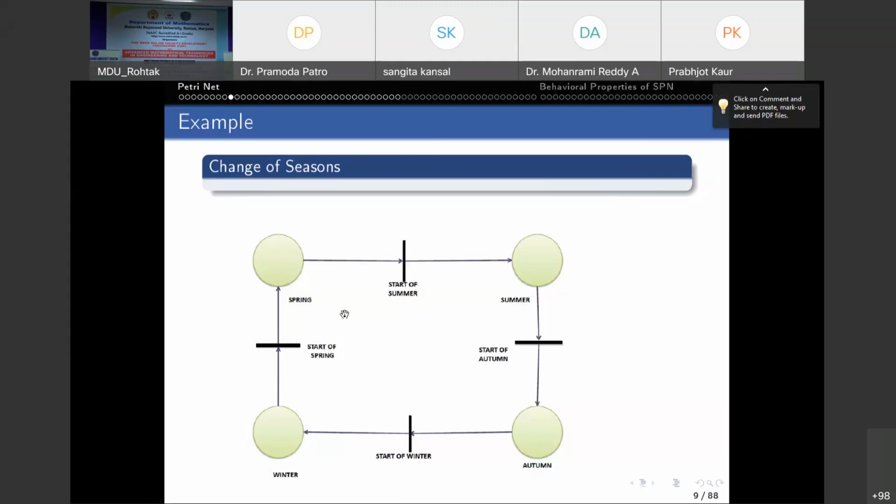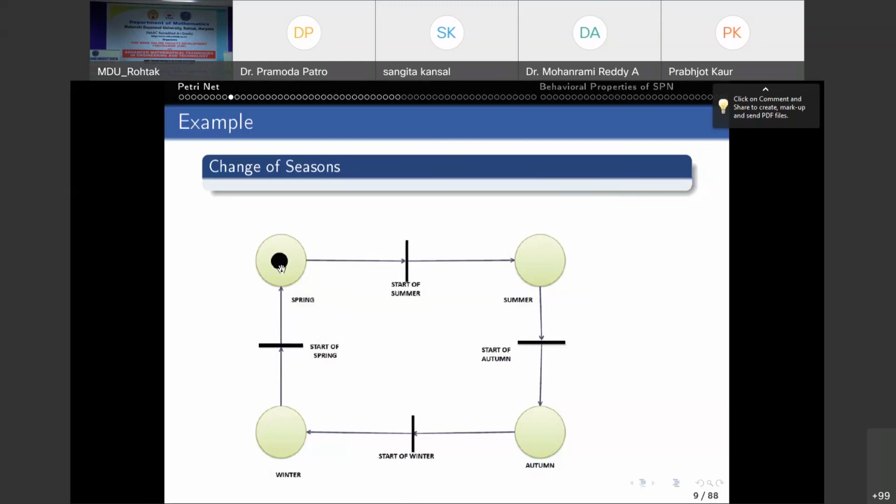Now you see, suppose the spring season is going on, and we know that a token gives the information about that particular place. Because we are doing modeling, which is a representation in mathematical terms, we can represent this. If the spring season is going on, we put a token in this spring season place. It gives the information that the spring season is going on, right? Now, if you see, start of summer, this is one transition, right? This transition is enabled. Why?